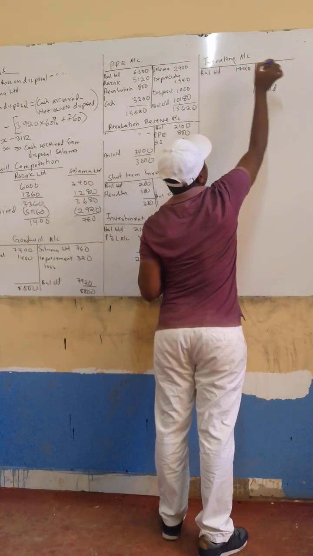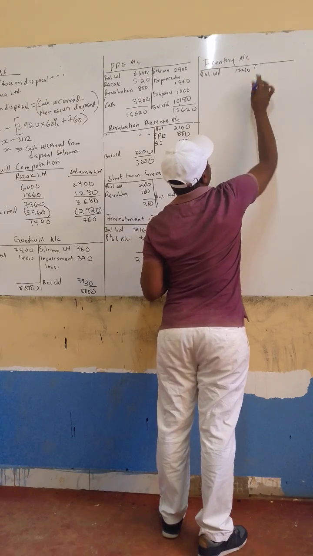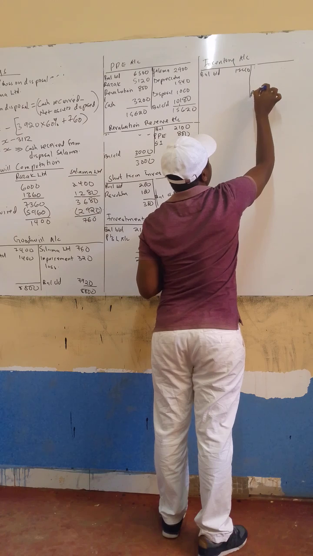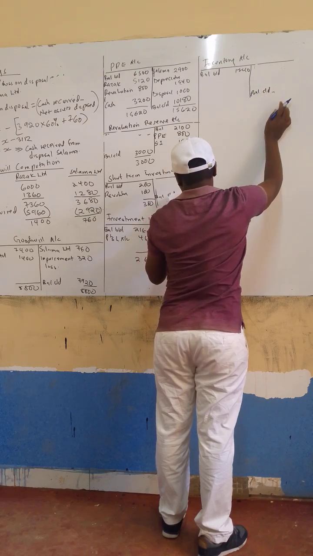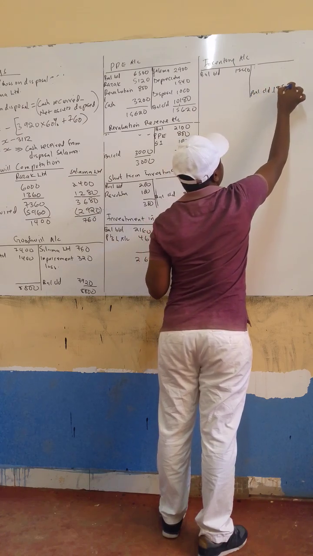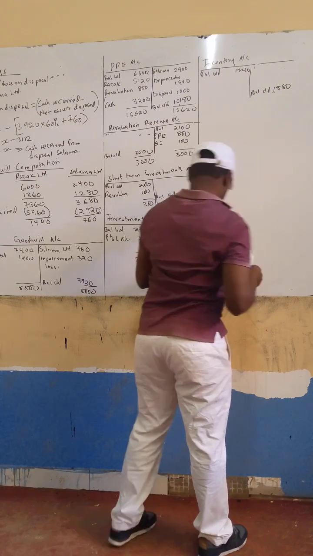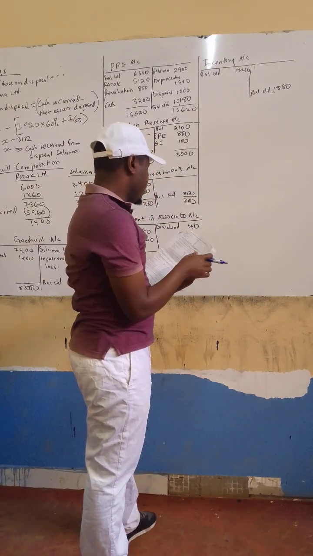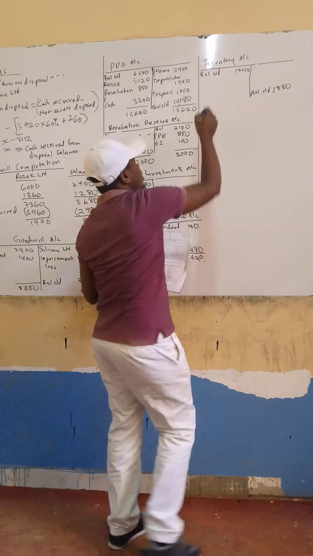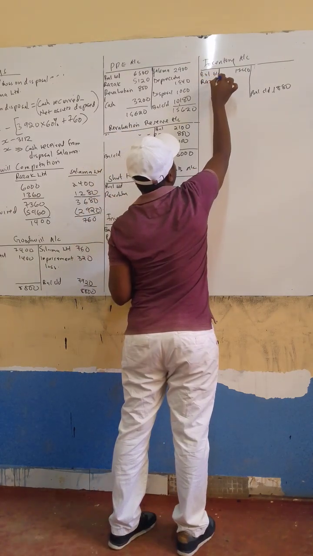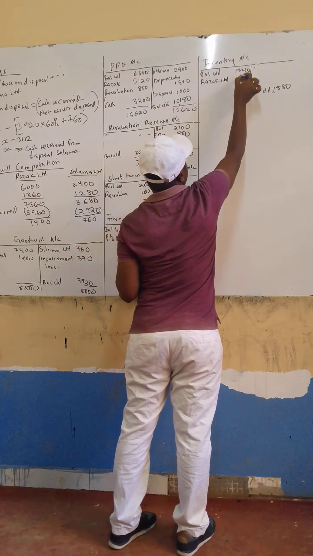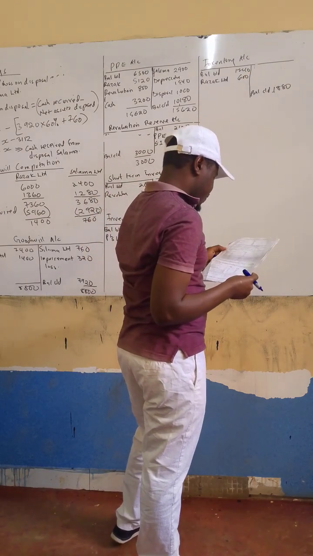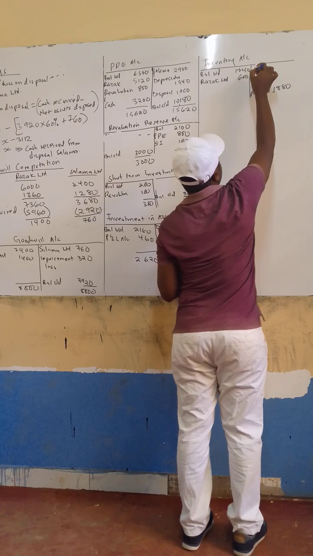Then balance carry down being 1880. And then let's look at Razak. Razak Limited came with the value of inventory amounting to 600. And by the time we were disposing Salama, inventories we disposed was 660.